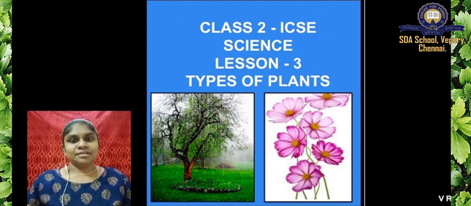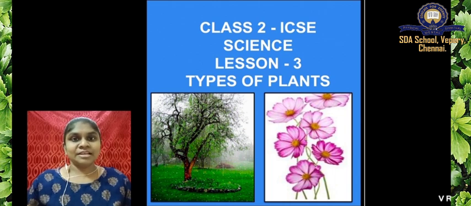Okay, today we are going to move on to the next lesson. Lesson number 3, that is types of plants. Look at the picture. This is lesson 3, types of plants. What are types of plants? Because we can see many different plants around us.